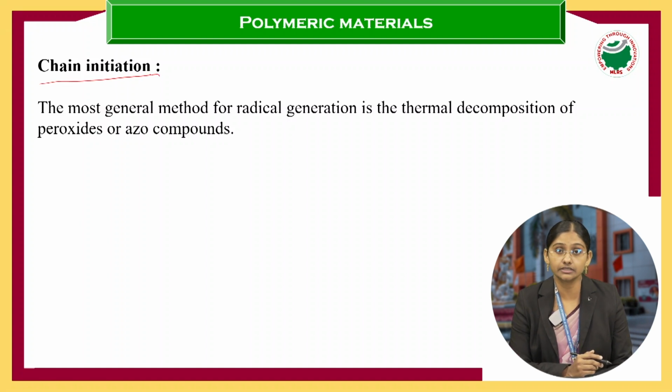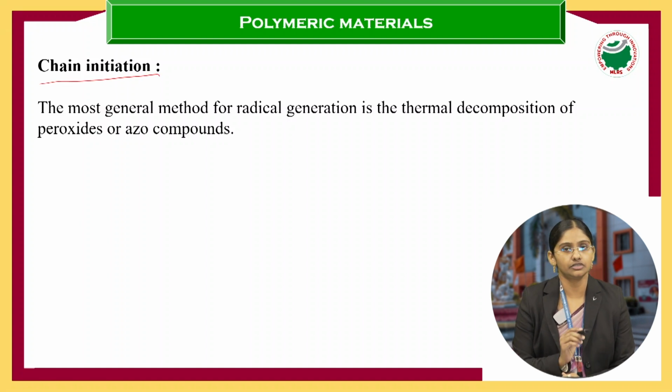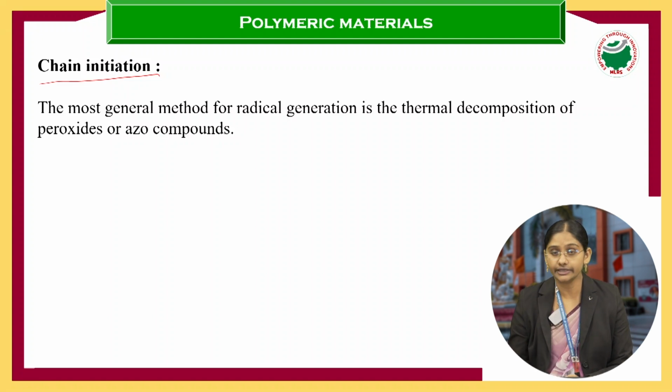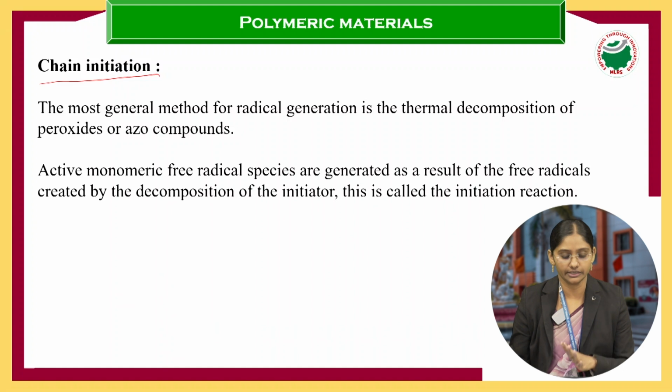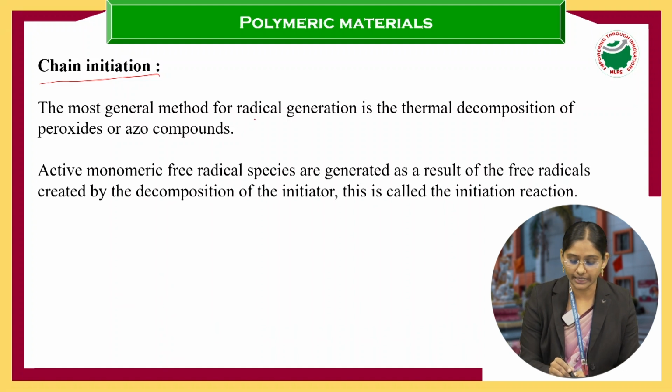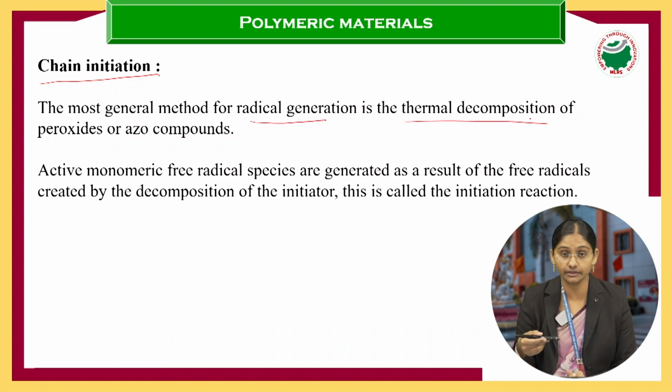So what is the first step, students? The first step is chain initiation, right? First we have to start the reaction, that is called chain initiation. To start a reaction, what do we need? We need the free radicals, right? So how are these radicals formed?